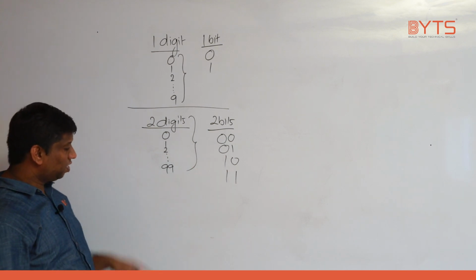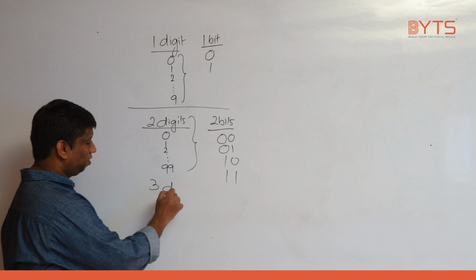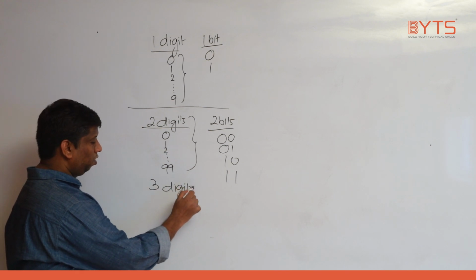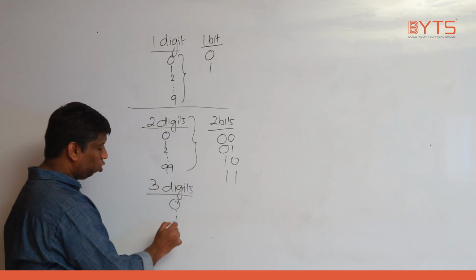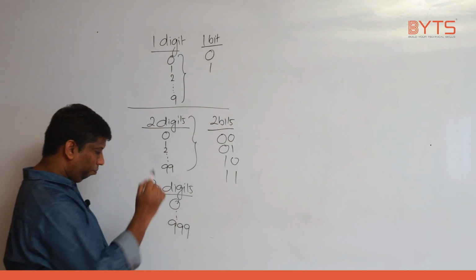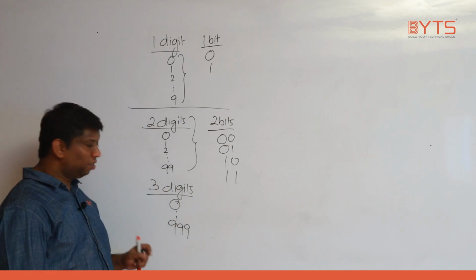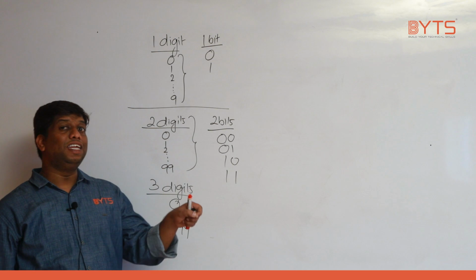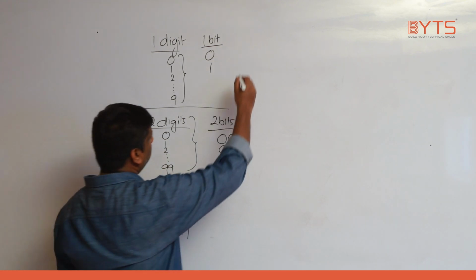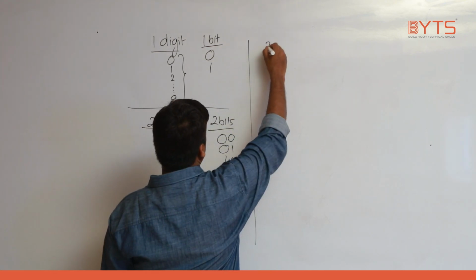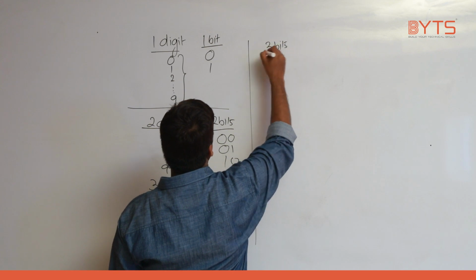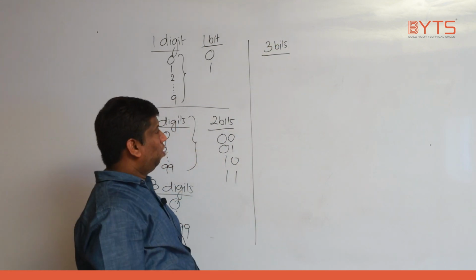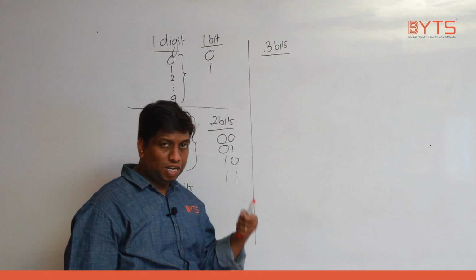Now, same case, if you are having 3 digits, I can start from 0, I can go up to 999. Now, same thing, I want to represent for 3 bits. This is a little important. Listen carefully. Now, I want to represent for how many bits? 3 bits. So, how do I represent 3 bits? You need to understand.